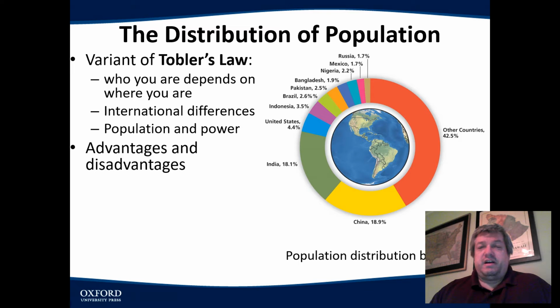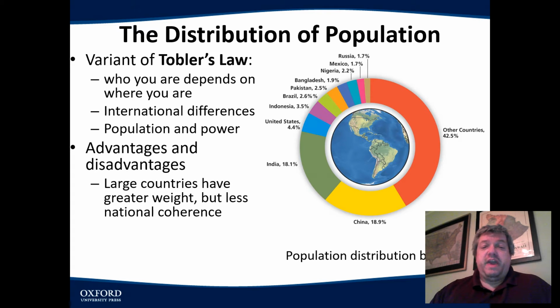Now, there are some advantages to large countries and disadvantages. So large countries may have more weight, if you will, right? But the thing is, less national coherence. So right now, in China, besides the coronavirus going on, there's been this huge issue in China. Even though people may be Chinese citizens, not everybody is ethnically Chinese.